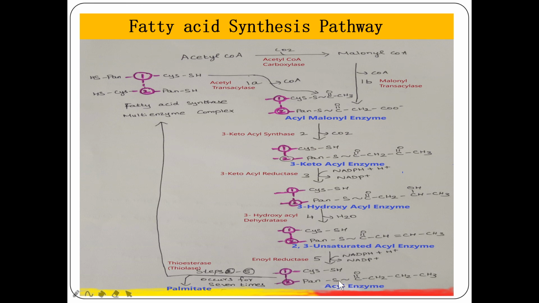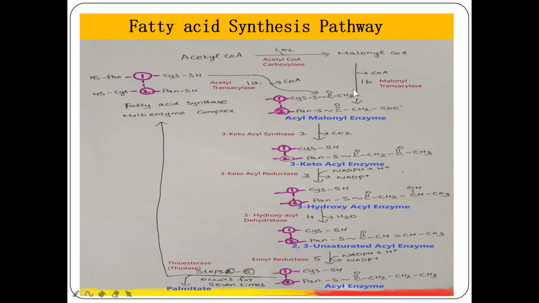So it will be transferred to the cysteine SH group, and the pan SH will be free to accommodate another molecule of malonyl CoA. Once the fatty acid is formed, it will be given to this cysteine SH, and the pan SH will be free now to take up a fresh malonyl CoA.